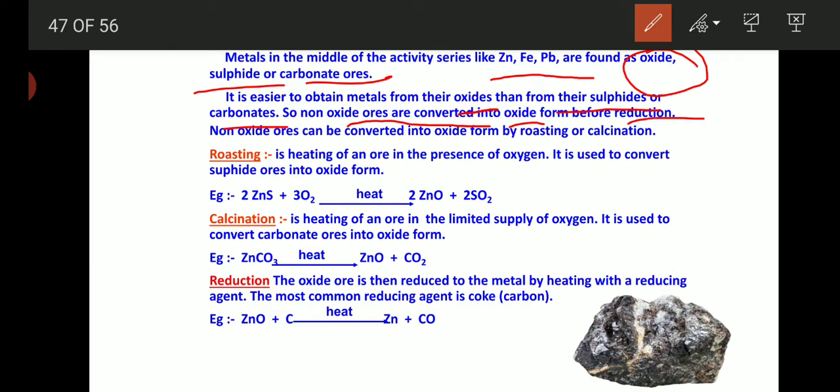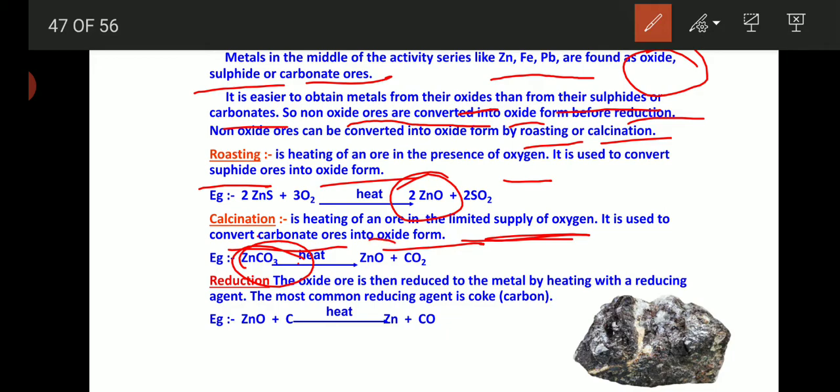Non-oxide ores can be converted into oxide form by roasting or calcination. Roasting is heating an ore in the presence of oxygen, and it is used to convert sulfide ore into oxide form. Example: zinc sulfide plus O2 gives zinc oxide. What is calcination? Heating ore in a limited supply of oxygen, and it is used to convert carbonate ores into oxide form. Example: zinc carbonate, and in both cases we get zinc oxide.